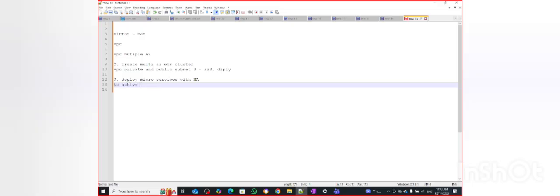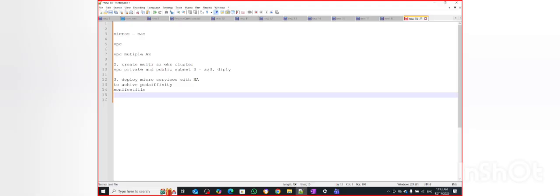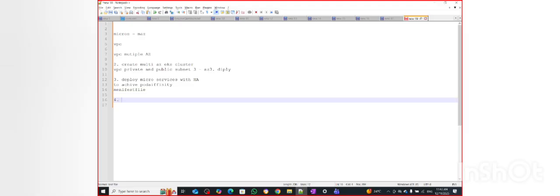I can use pod affinity, and after that I have to write the microservice manifest files, like deployment, services, config map, this kind of thing. This three is done. Then the fourth step is coming.